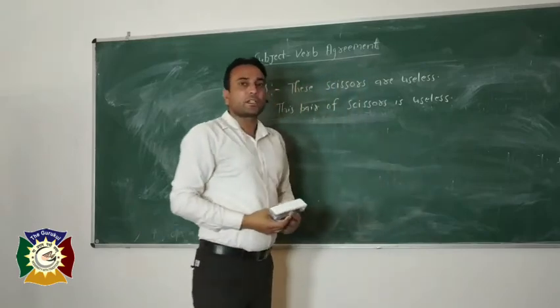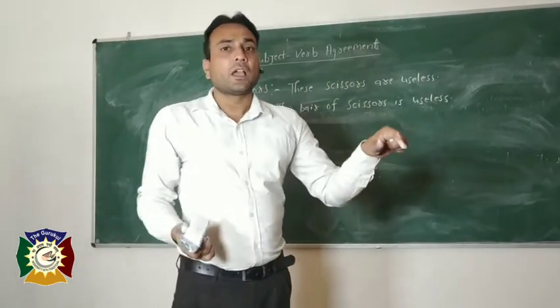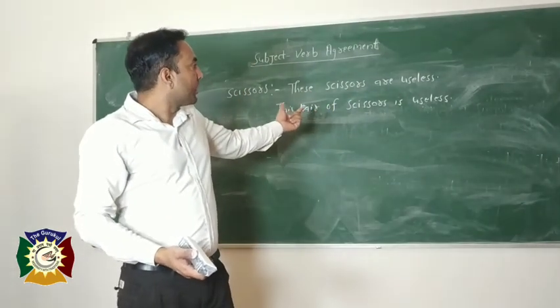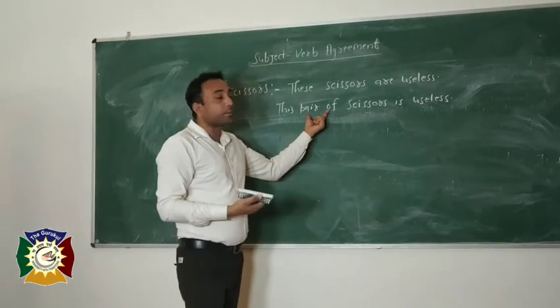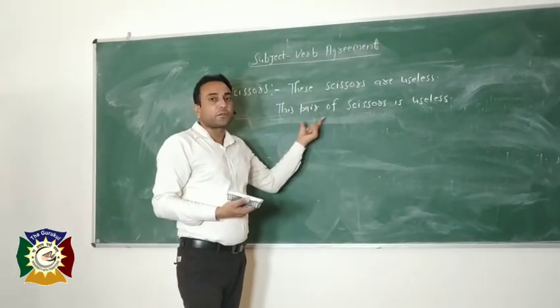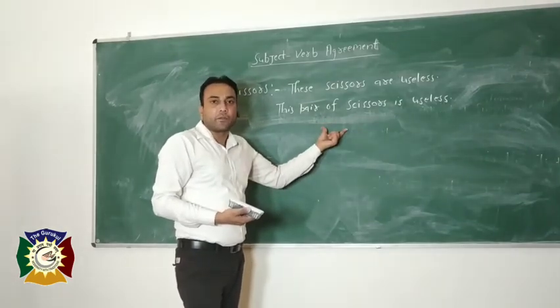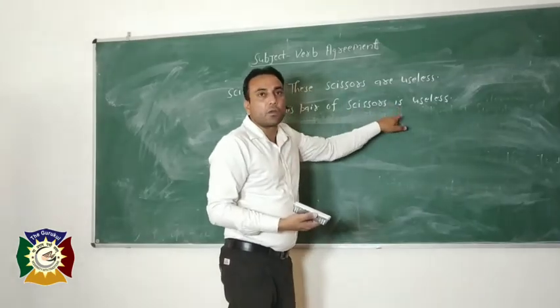So you need to understand that when the phrase a pair of has been added in front of this noun, like this pair of shoes, this pair of scissors, this pair of trousers, this pair of pants, it always requires a singular verb.